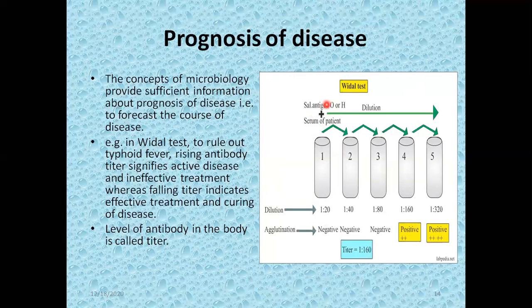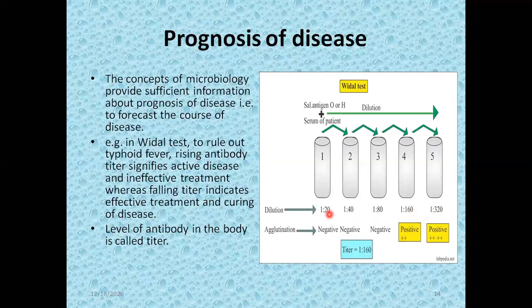Now this is 1 part and 20 parts: 1 part of the antigen and 20 parts of the patient serum. For example, 1 microliter of antigen and 20 microliter of patient serum. Then in the second dilution, we make 1:40. Again, the antigen is the same, 1. In all the dilutions, the level of antigen is constant, 1, 1, 1, 1, 1. But the level of the patient serum in which antibody is present is different.